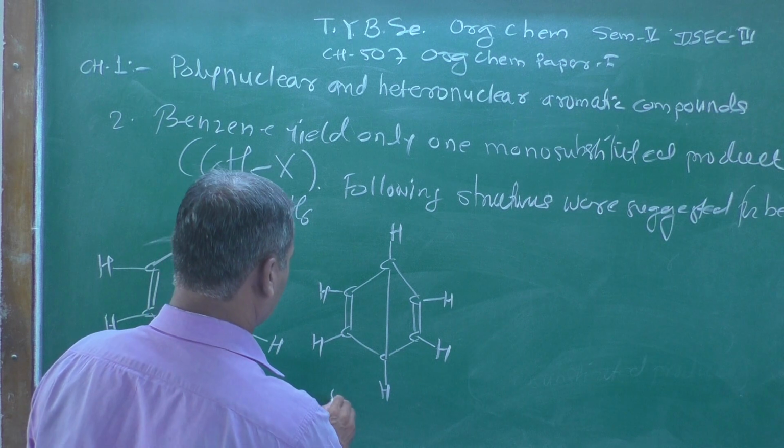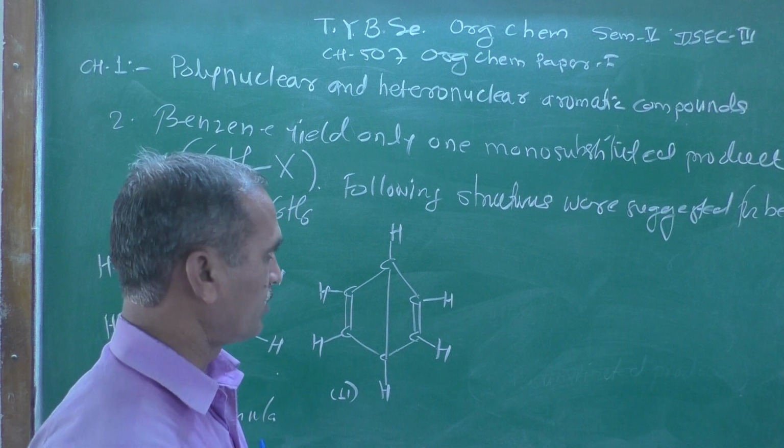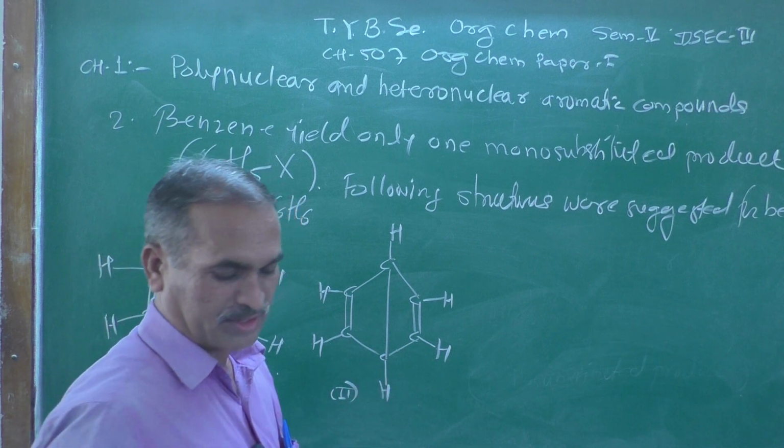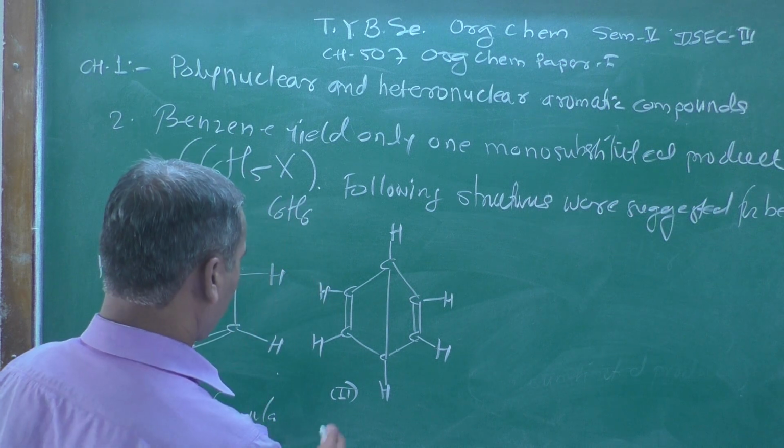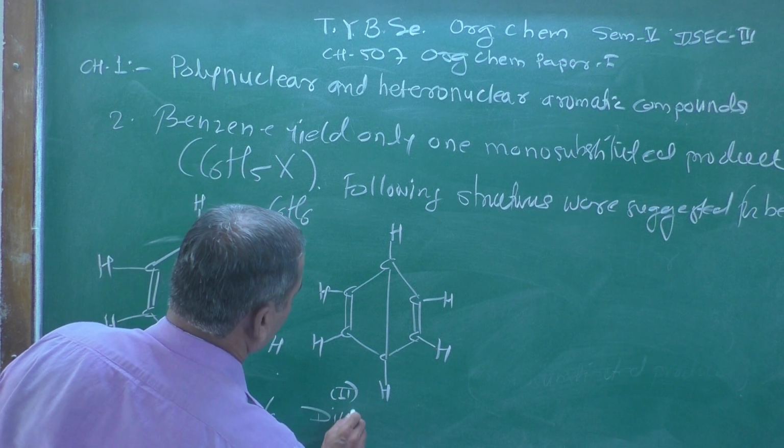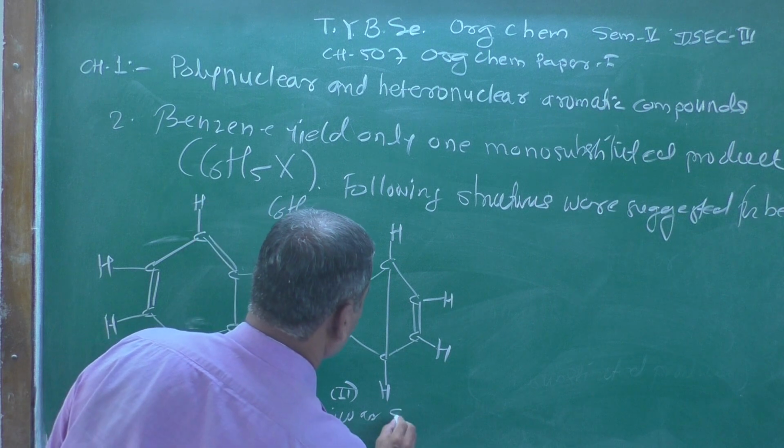This is structure number second, which is known as the Dewar structure.